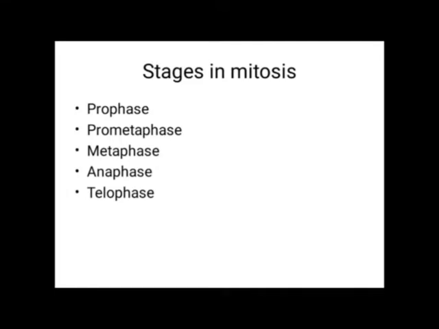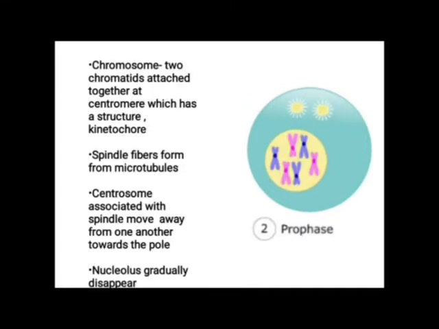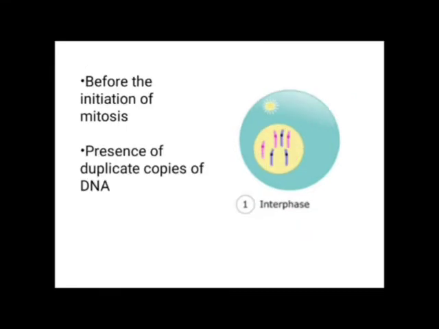Before the initiation of mitosis, there is the interphase, which is the duplication of DNA material, the formation of copies of DNA, and the nuclear material increases.